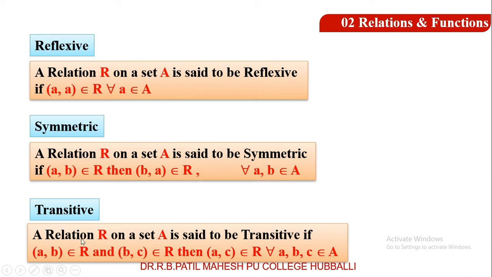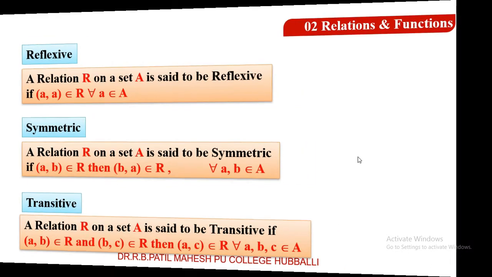Transitive. A relation R on a set A is said to be transitive if (a, b) belongs to R and (b, c) belongs to R, then (a, c) belongs to R for every a, b, c belongs to the set A. Students, be perfect in these three types of relations, then easily you will understand the problems on equivalence relation. Let me take the first example.